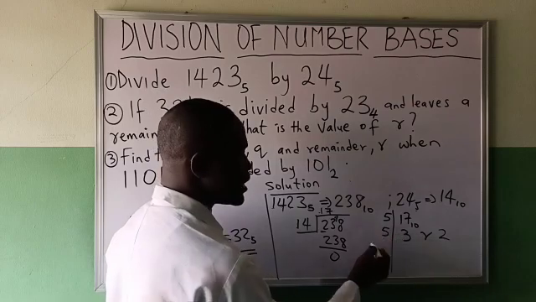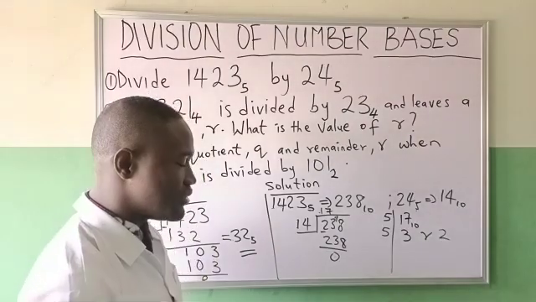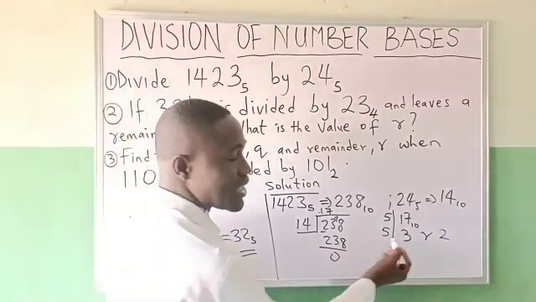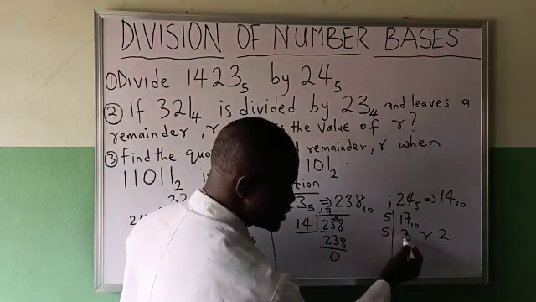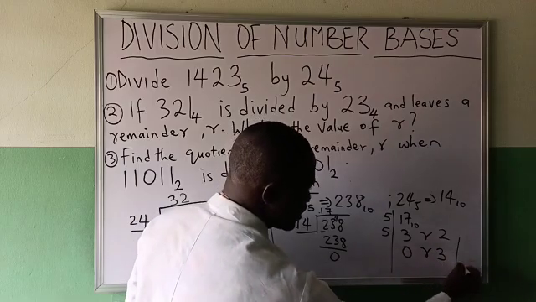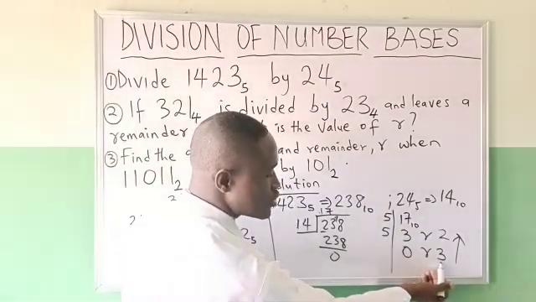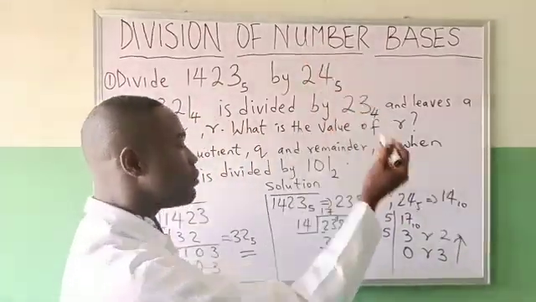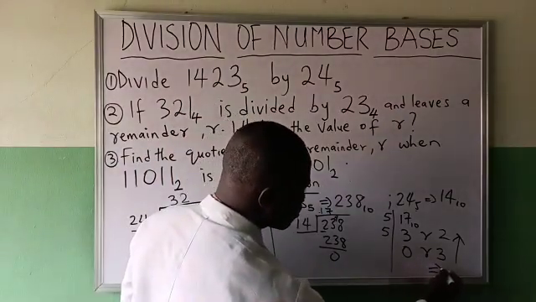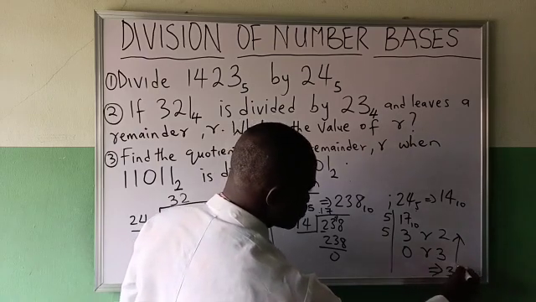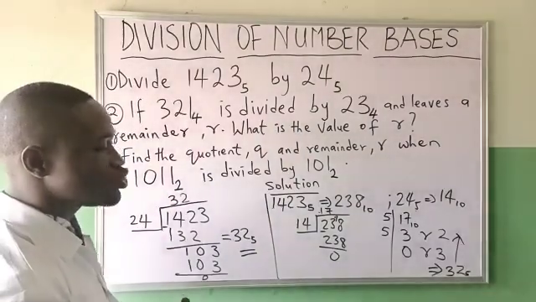Then you now use the base again to divide. At this point, the base is greater than the number you are dividing. So because the base is greater than the number to divide, you write 0 and carry that number to divide and bring it to the other side. Put your arrow to move up this way. That means you have to start from the bottom and go up. That means write 3, write 2 in base 5. That is 32 in base 5.